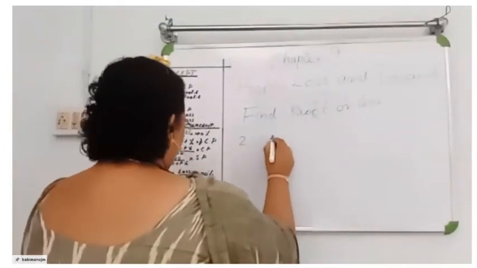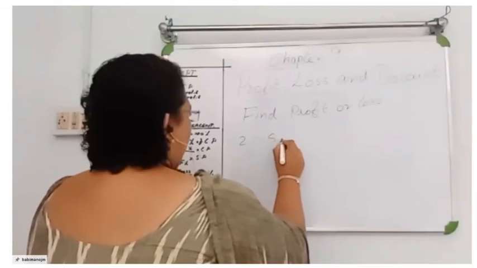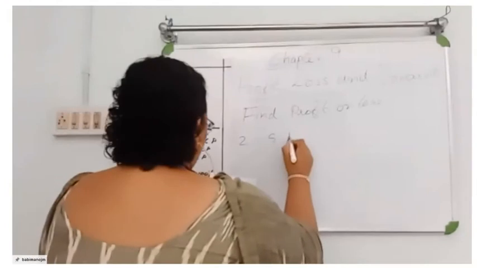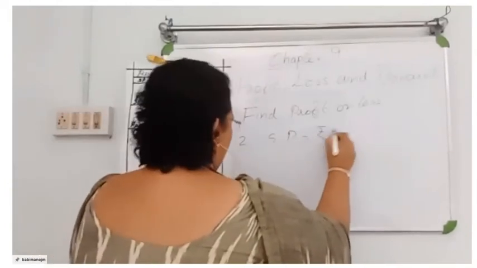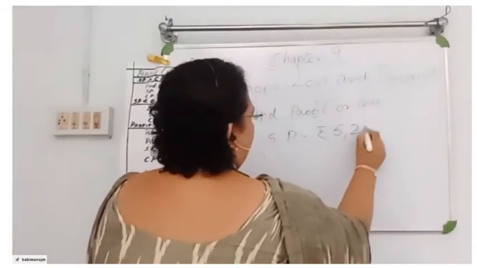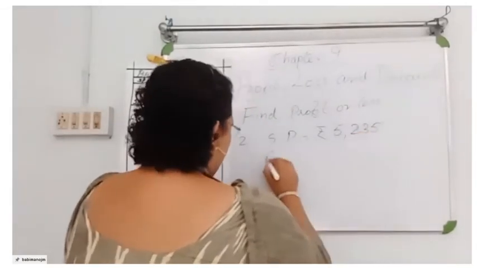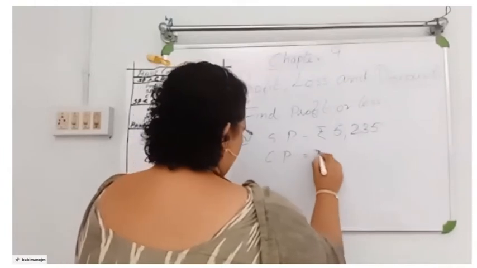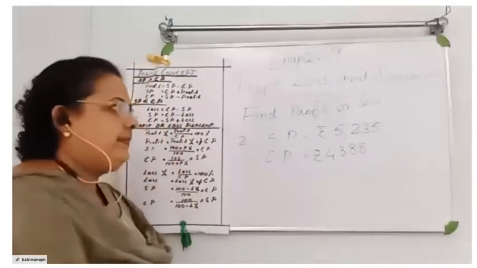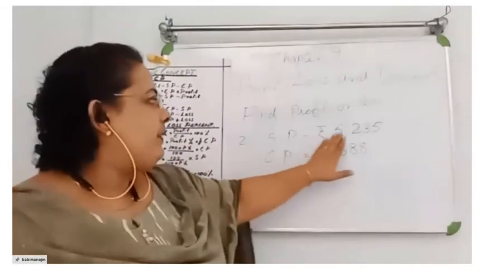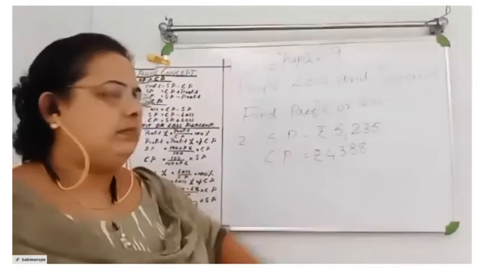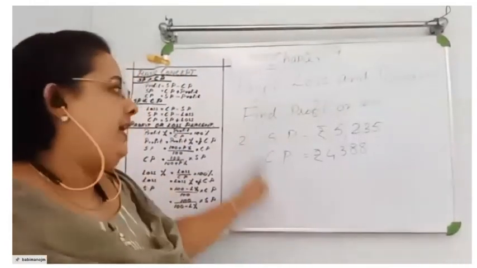Second question. SP is equal to rupees 5,235 and CP is equal to rupees 4,388. Read the question once again.